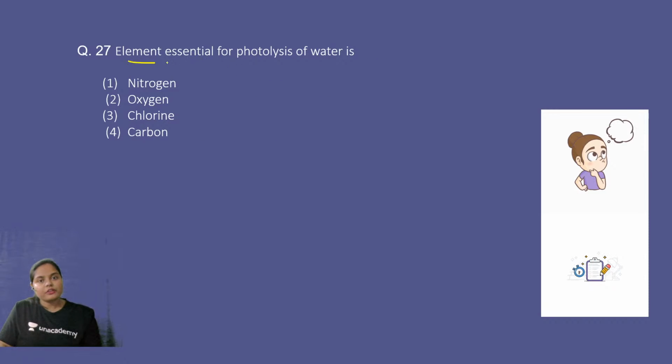Element essential for photolysis of water is nitrogen, oxygen, chlorine, or carbon. Photolysis of water takes place in the light reaction of photosynthesis, right? And two elements are essential. One is manganese. Which is the other one? Is it nitrogen, oxygen, chlorine, or carbon? The right answer is chlorine. So manganese and chlorine are required for photolysis of water. So chlorine is the right answer.